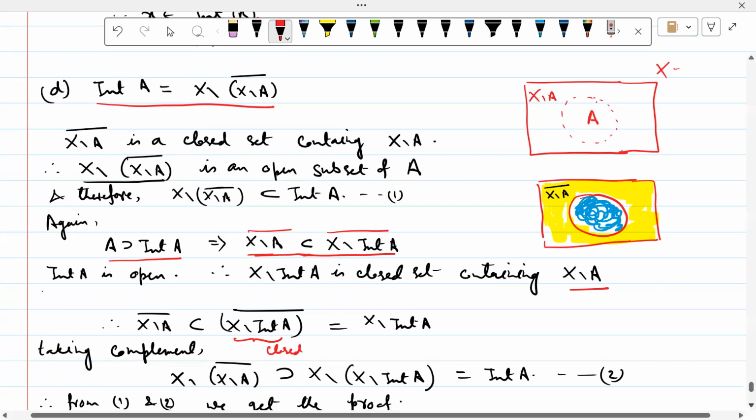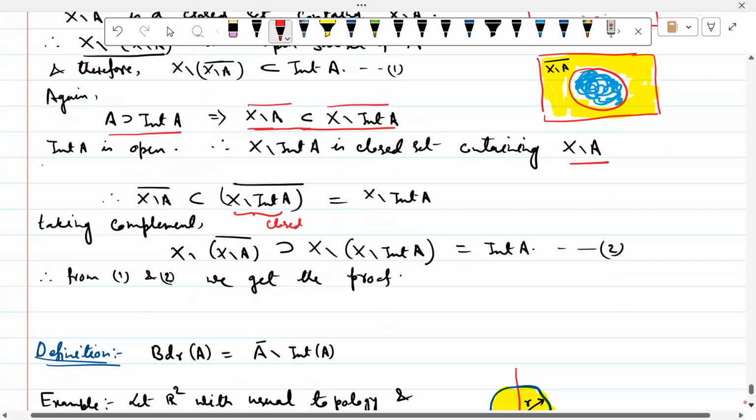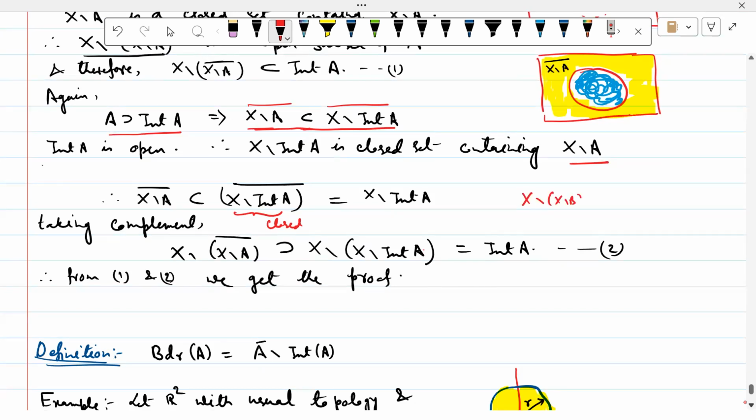তাহলে এর কমপ্লিমেন্ট নিই। So x minus A complement, both side taking complement, contain inequality টা ঘুরে যাবে, x minus int A, and x minus int A কি হবে, int A হবে। একটা সেটের ক্ষেত্রে x minus (x minus B) is actually equal to B for any set. So using that result, this is equal to int A. So from 1 and 2 we have the proof.